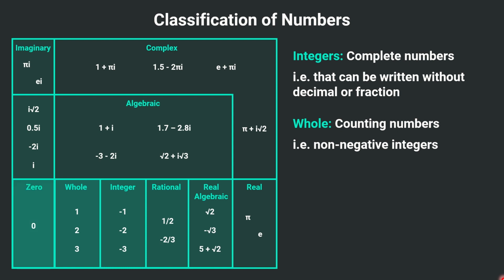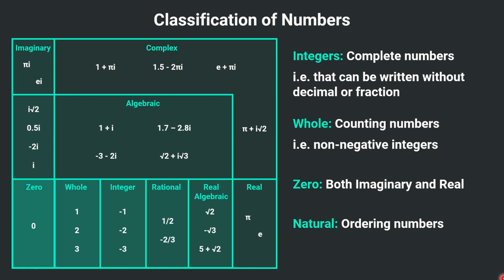Furthermore, we have 0. So what is 0? 0 is both imaginary and a real number. As you can see, 0 is lying in the imaginary part and the real part. So 0 is a powerful number; we can say it is both imaginary and real. The other type of number is called natural numbers. What are the natural numbers? We can say these are the ordering numbers. If we exclude 0 from the whole number set, we get the natural numbers. This part represents the natural numbers starting from 1 and going up to infinity.